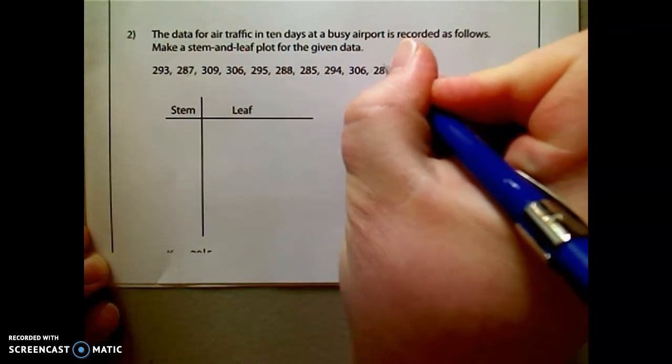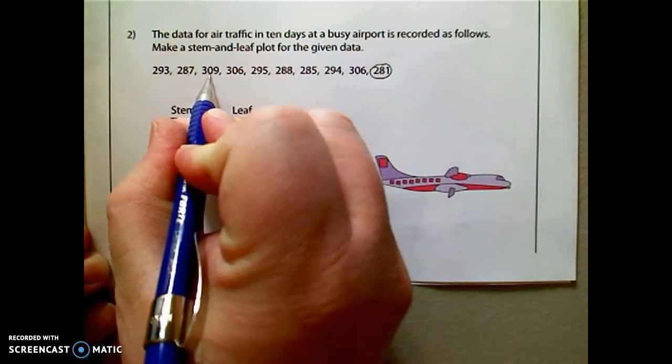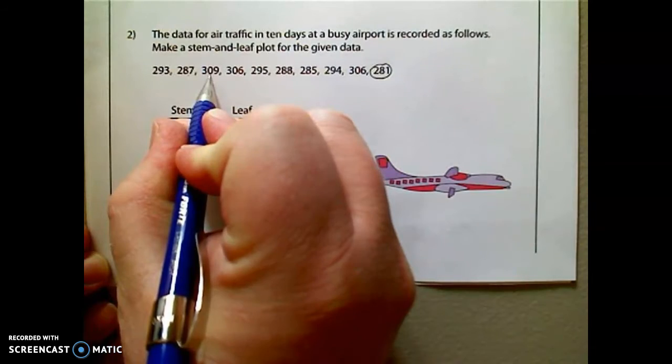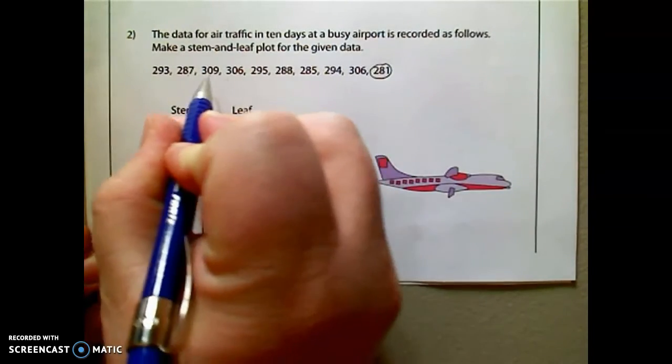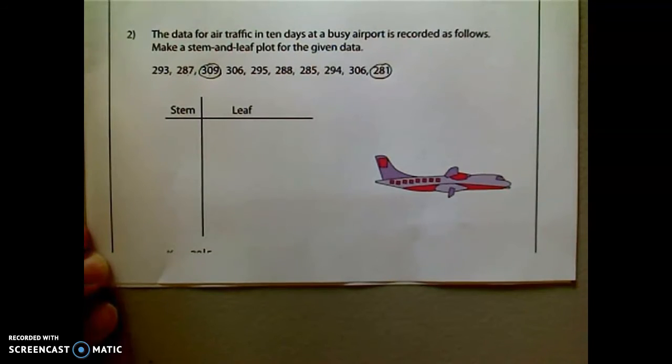This looks like this is the minimum, 281. And then the maximum, well, 309. We've got some 306s, but they're not as big, so 309. So that means we've got to go from 281 to 309.